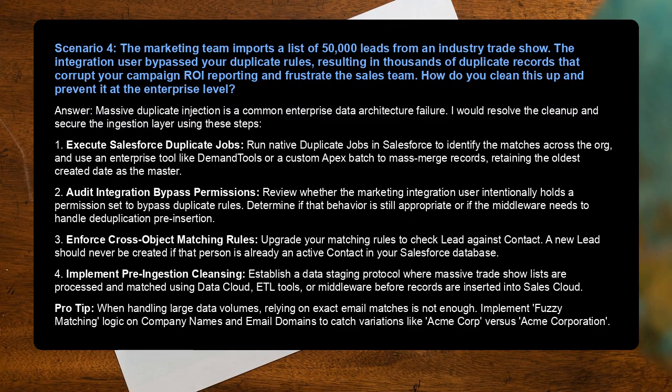Scenario 4. The marketing team imports a list of 50,000 leads from an industry trade show. The integration user bypassed your duplicate rules, resulting in thousands of duplicate records that corrupt your campaign ROI reporting and frustrate the sales team. How do you clean this up and prevent it at the enterprise level?